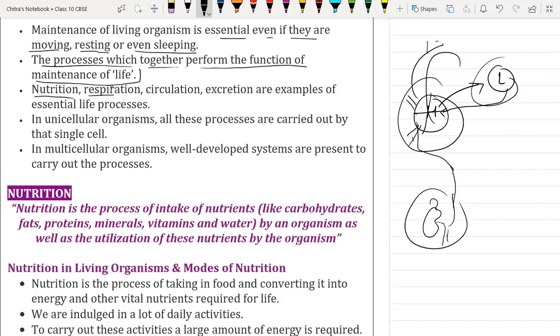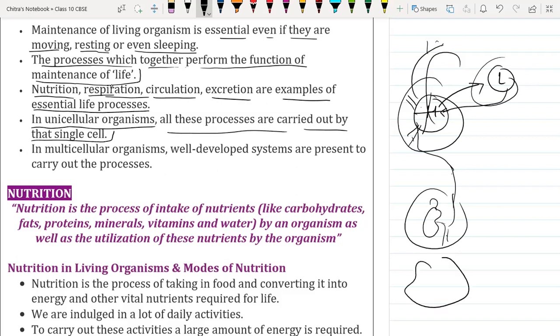Nutrition, respiration, circulation, excretion are examples of essential life processes. In a unicellular organism, all those processes are carried out by the single cell. If we are discussing the amoeba, the amoeba performs all the life processes by a single cell only, all the 7 life processes that we discussed earlier.